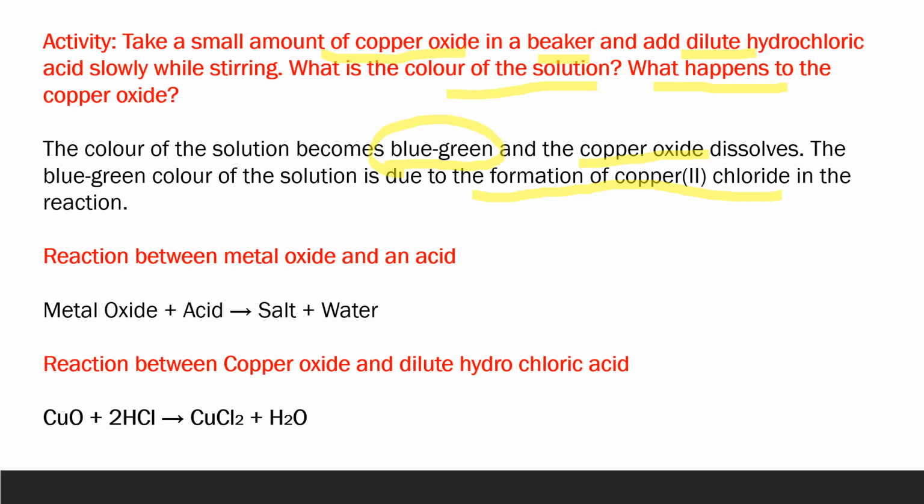And on this basis we can write the reaction between a metal oxide and an acid. So this activity was done basically to show the reaction of metal oxide with an acid, that in this reaction salt and water is formed. This is the general reaction. And now we can write the reaction: copper oxide with HCl produces the corresponding salt copper chloride and water. So again this is also a type of neutralization reaction.